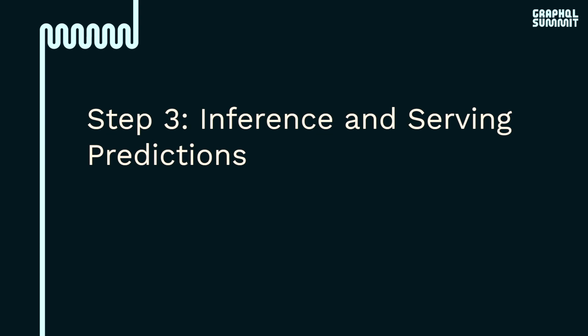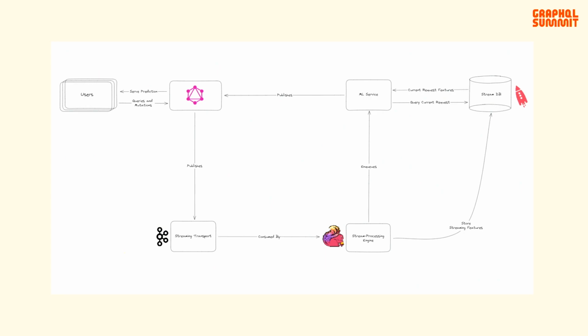So now finally, we can move on to our third and final step where the magic finally happens: inference and actually serving the predictions. As there are no more tools to discuss, we can just jump right into the final portion of the infrastructure chart, which is inferencing the model and serving the prediction. In this step, once the inference request is dequeued from our ML service, we can actually begin to process it. With data that was passed along from Flink to the ML service, we can query the necessary features that we need to make the prediction. Once we query the current request and receive the necessary features, we can inference the ML model and receive a prediction.